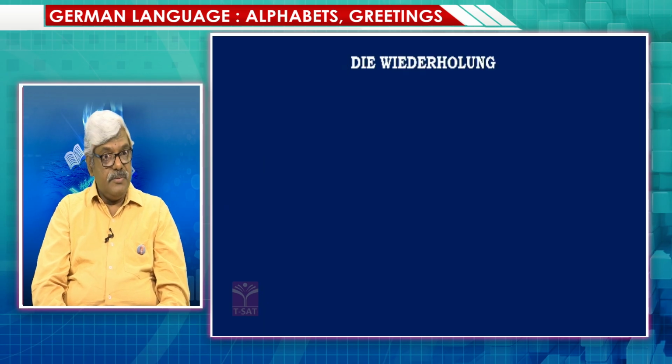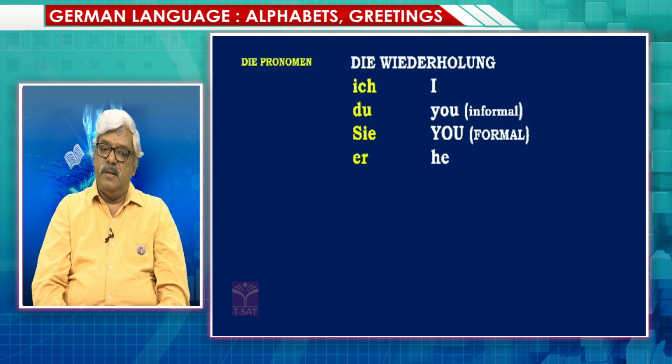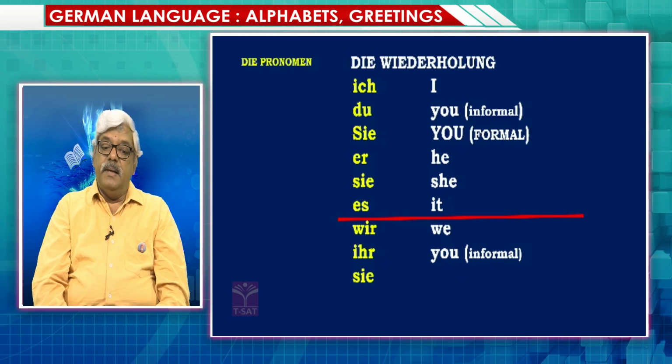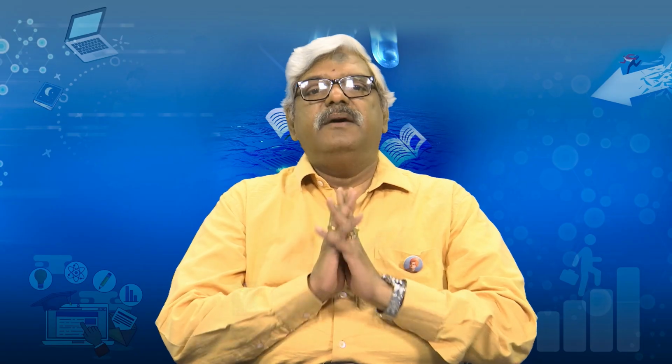And the pronouns that we learned today, that is ich, du, er, sie, es. Then the plurals, wir, ihr, sie and Sie form.